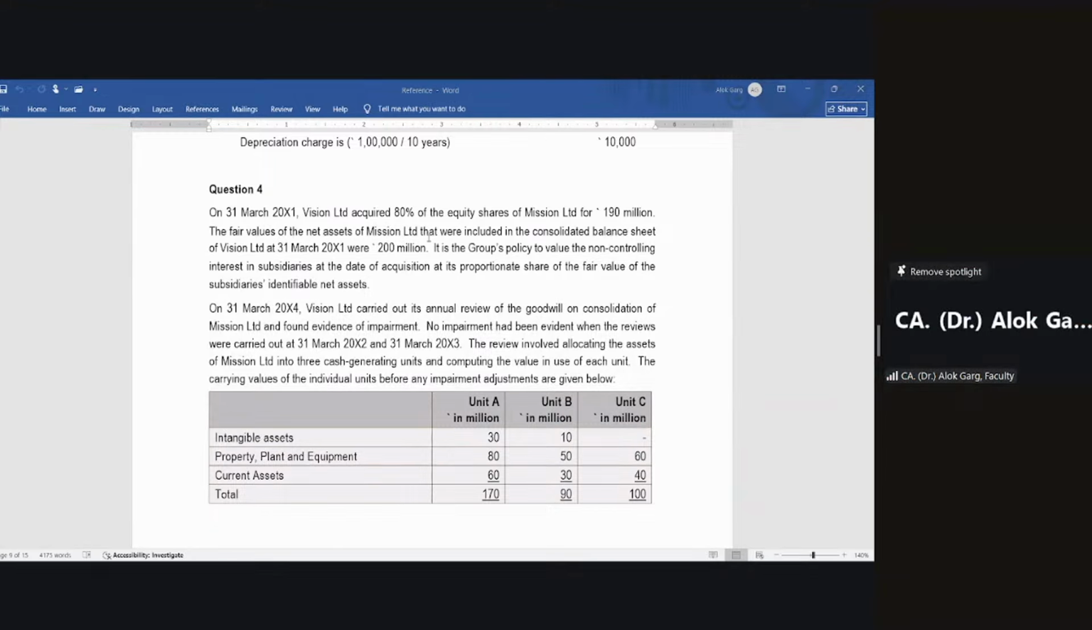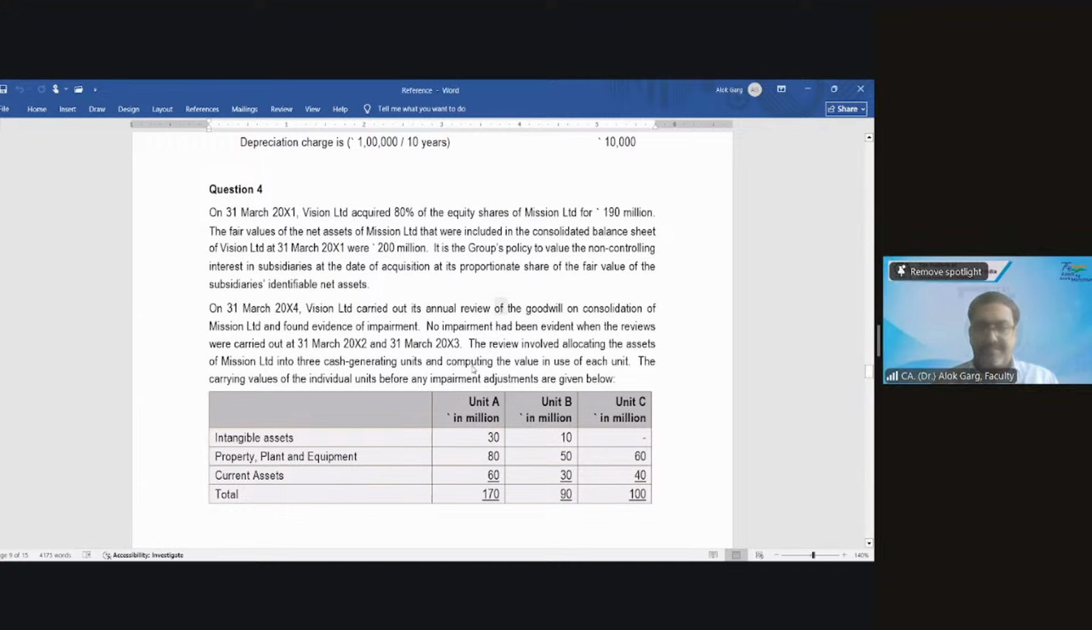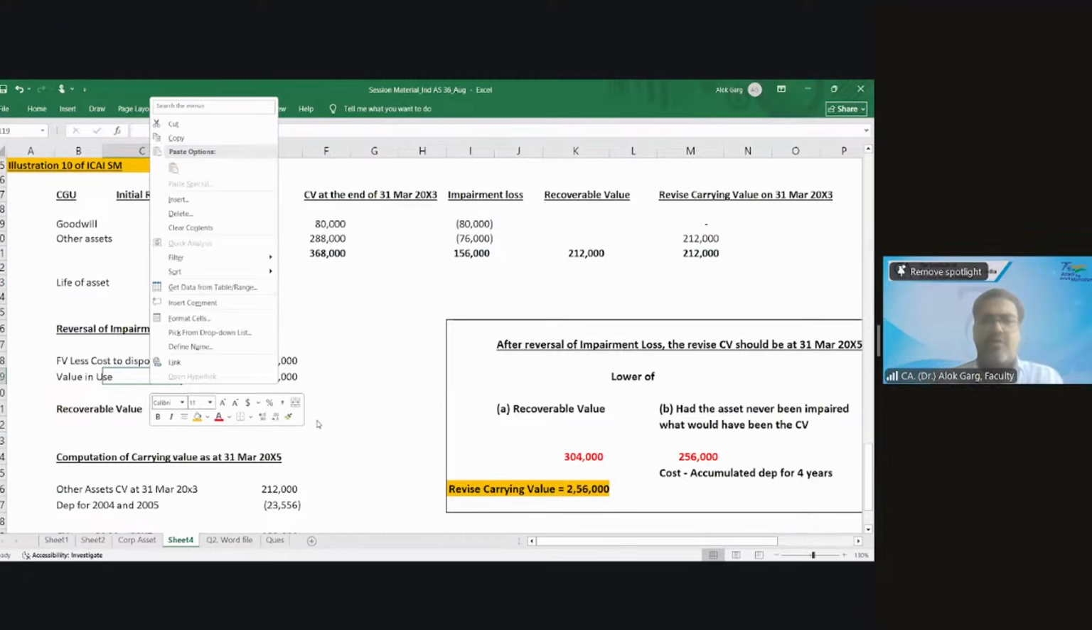Yes, sir. Actually the net asset given is 200 million. This company is purchased with 80% of the stake. Then we need to find out what is the NCI. The remaining portion we need to compare with 190 after NCI. We have to check whether any goodwill is there or not. Okay.